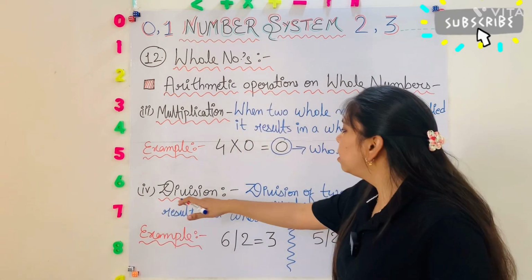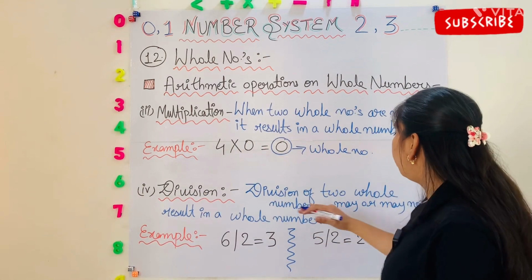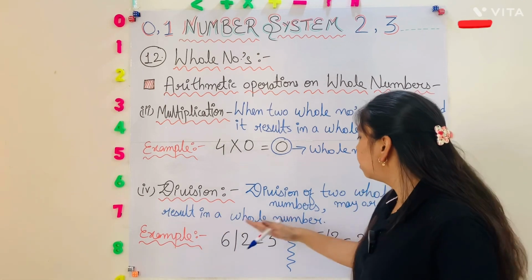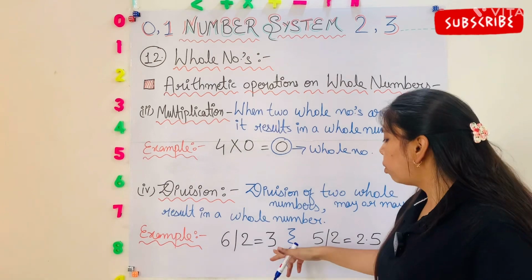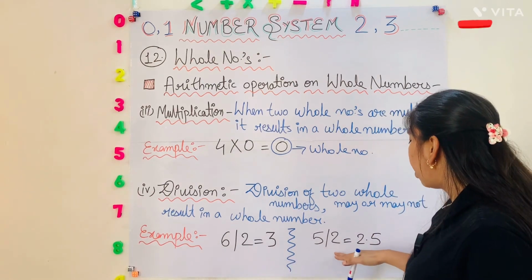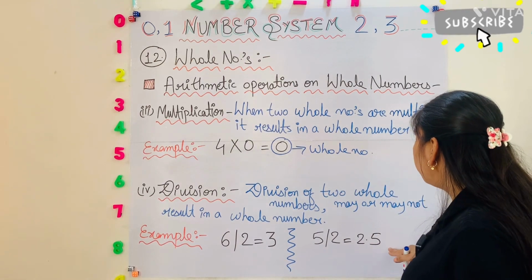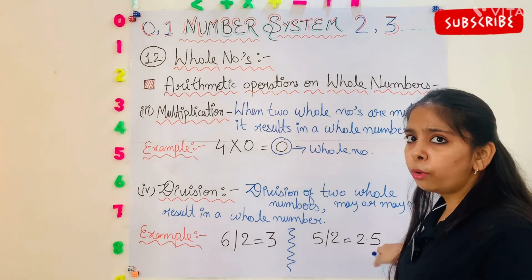Okay. Next one is division. Division of two whole numbers may or may not result in a whole number. For example, 6 divided by 2 is equal to 3, and we all know that 3 is a whole number, but 5 divided by 2 is equal to 2.5. 2.5 is not a whole number.